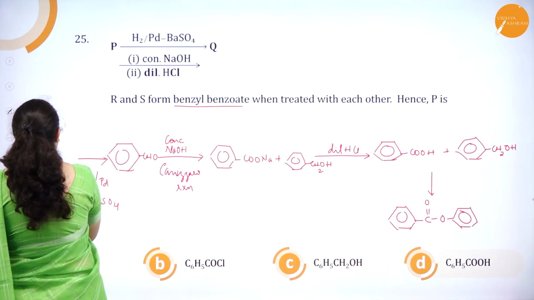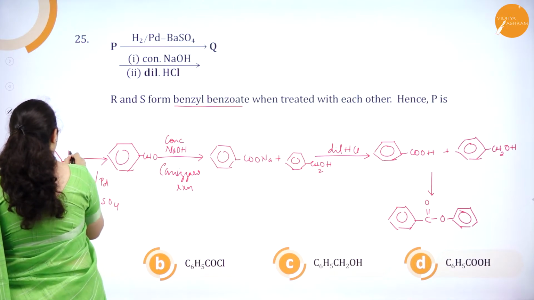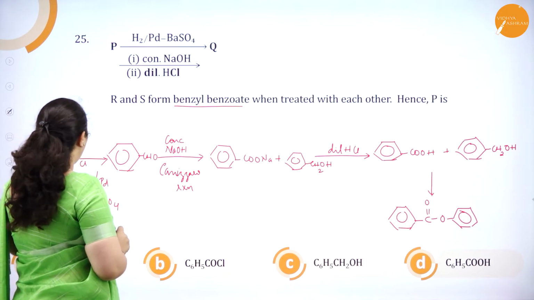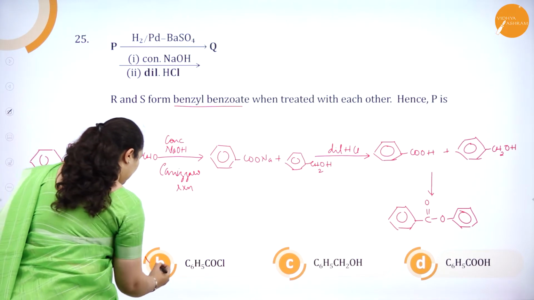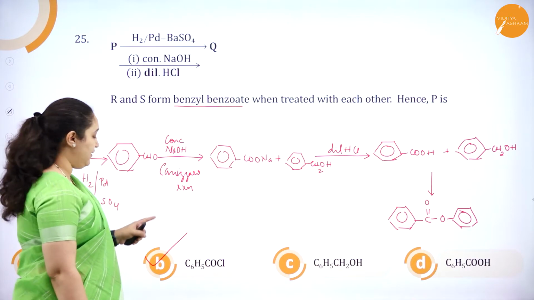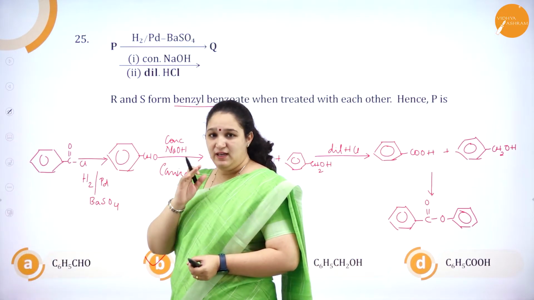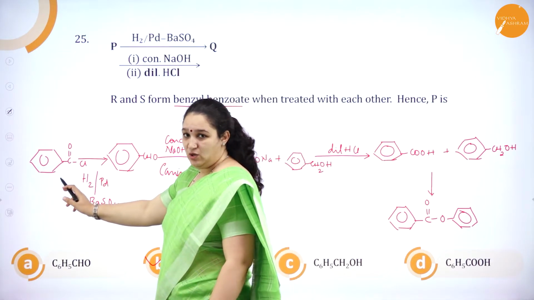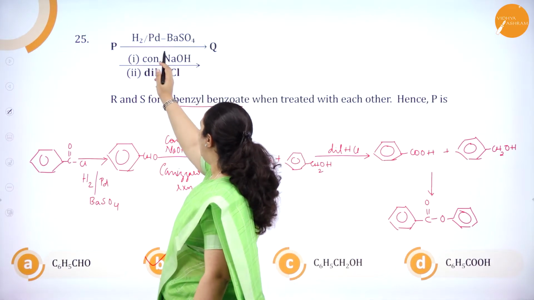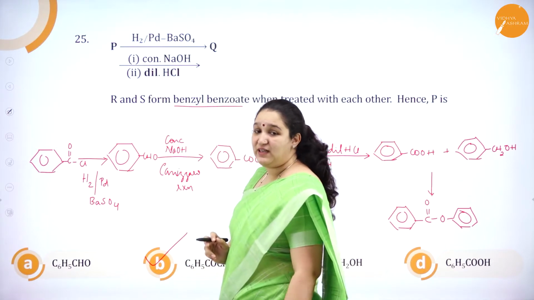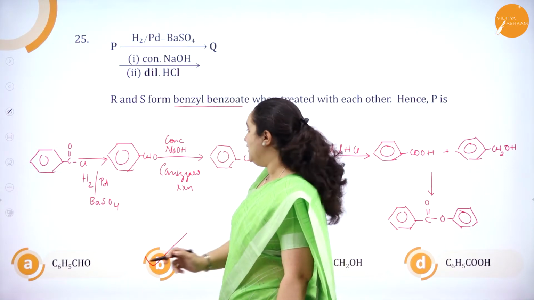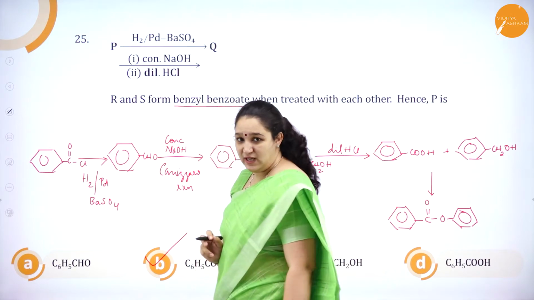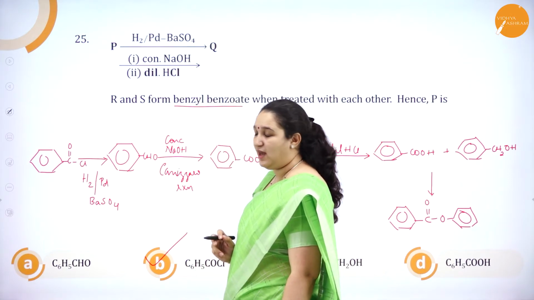It should be benzoyl chloride which you are starting with. So the answer of the 25th question is B, C6H5COCl. Once again I shall explain this. Here you see, you start with benzoyl chloride with hydrogen, palladium and barium sulfate. It is Rosenmund reduction which is happening. So here benzoyl chloride, this side group is converted to a CHO group. Reduction reaction.